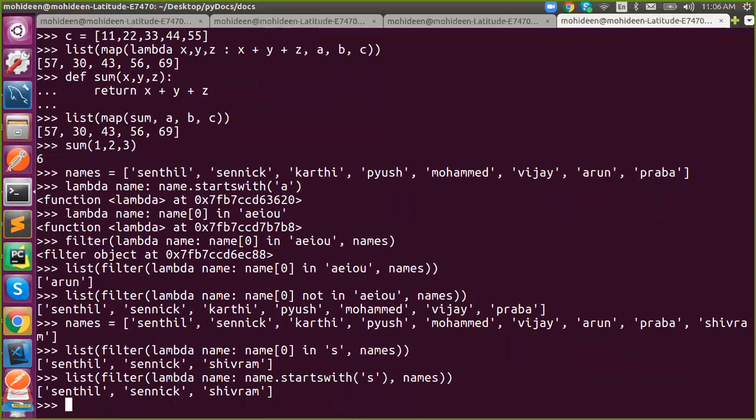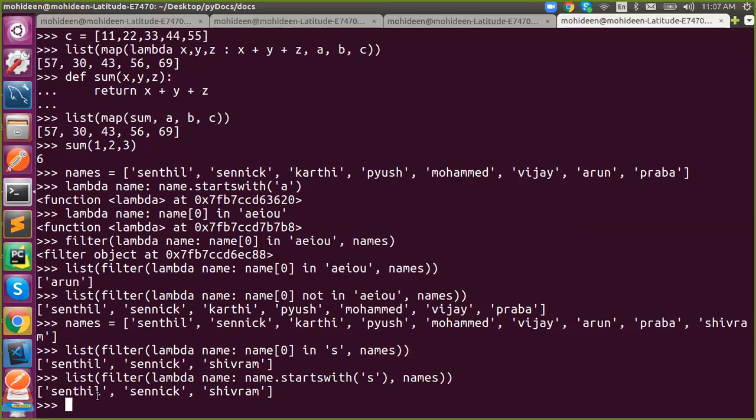This is the reason we're using filter. This is how we do searching, like Google search and all. We're using a filter function. Got it? We cannot use the for keyword inside a lambda, right? For loop inside the lambda.